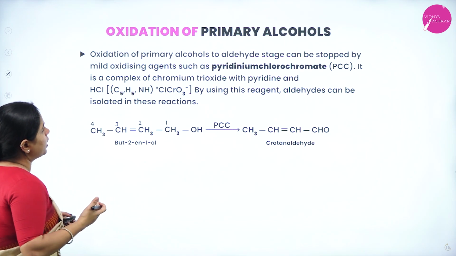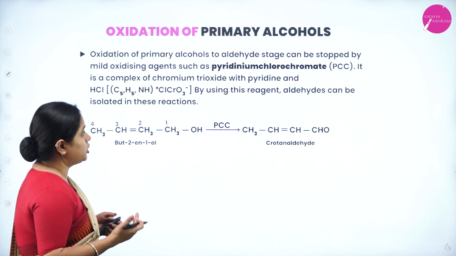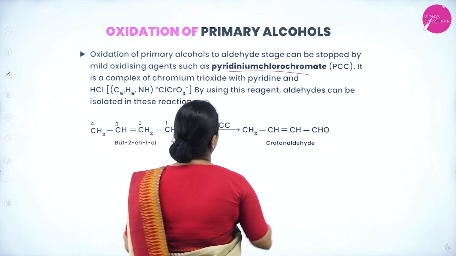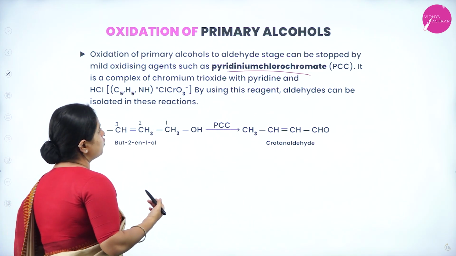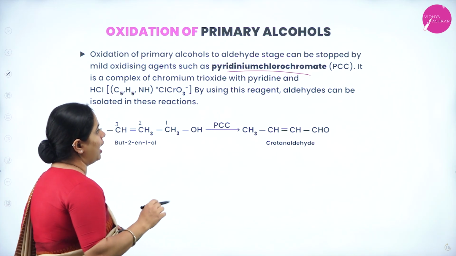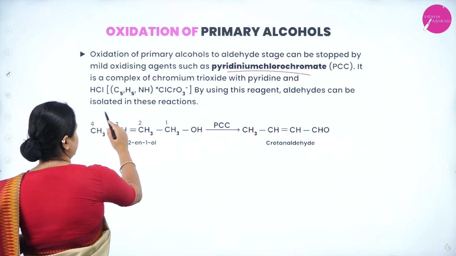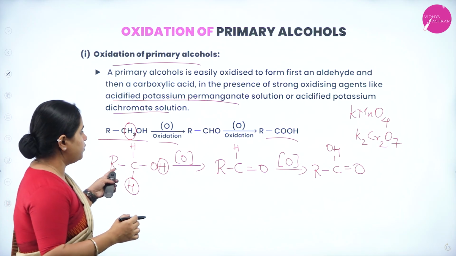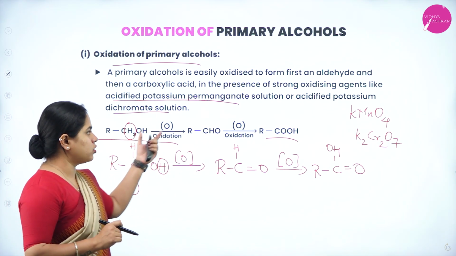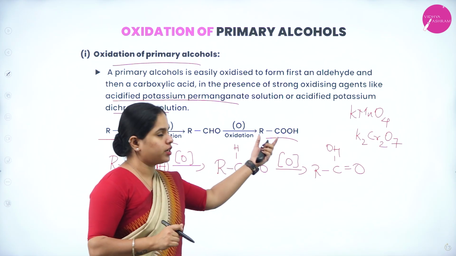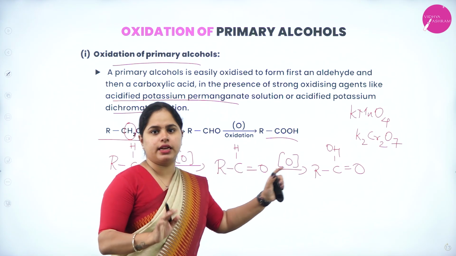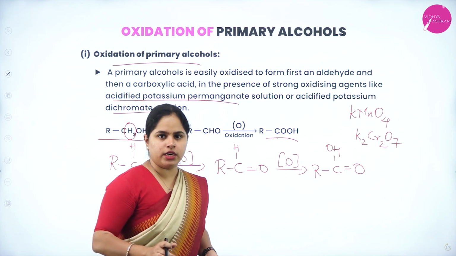Now oxidation of primary alcohols can be stopped at the aldehyde stage by mild oxidizing agents such as PCC, pyridinium chlorochromate. It is a complex of chromium trioxide with pyridine and HCl. By using this reagent, aldehydes can be isolated in these reactions. So as discussed now, if we are using a strong oxidizing agent, what will happen? Alcohols will oxidize to aldehydes, aldehydes will oxidize to carboxylic acid. So from alcohols, you will get carboxylic acid and the reaction will stop. So this will be your final product.